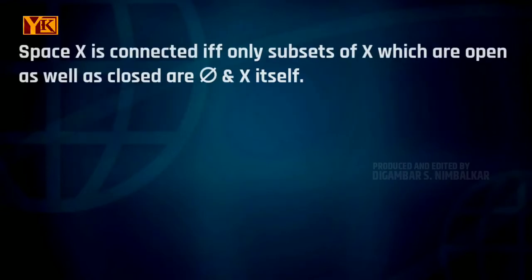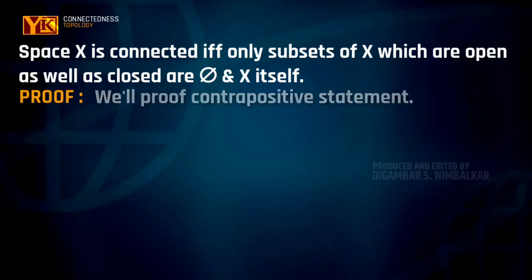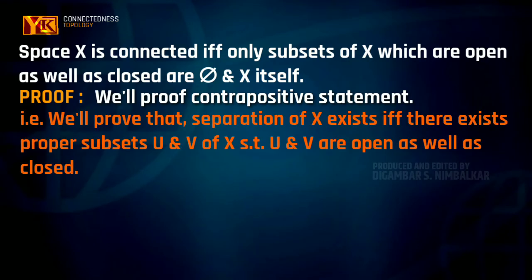We'll see the proof of the equivalent definition. Space X is connected if and only if the only subsets of X that are closed as well as open are the empty set and the space X itself. To prove this theorem, we'll use the contrapositive statement. That is, we'll prove a separation of X exists, or X is not a connected space, if and only if there exist proper non-empty subsets U and V of X which are both open as well as closed.